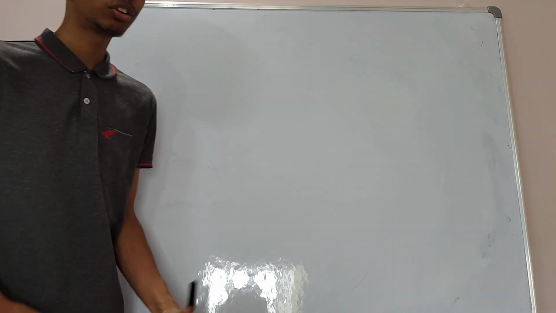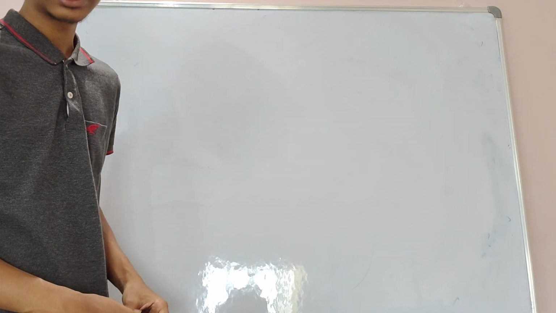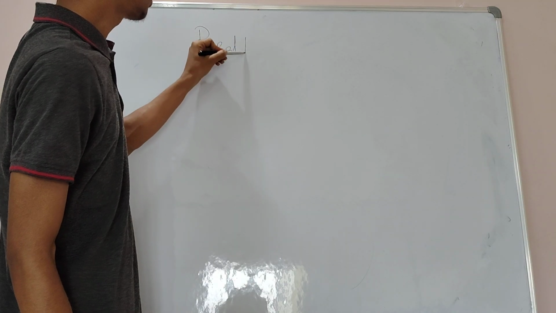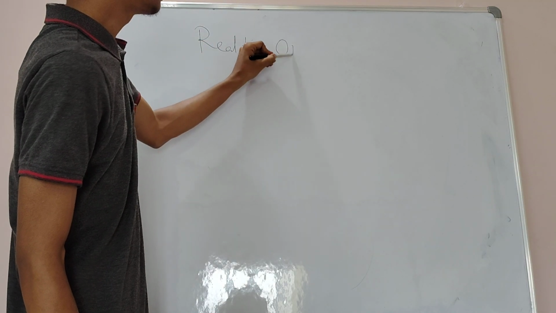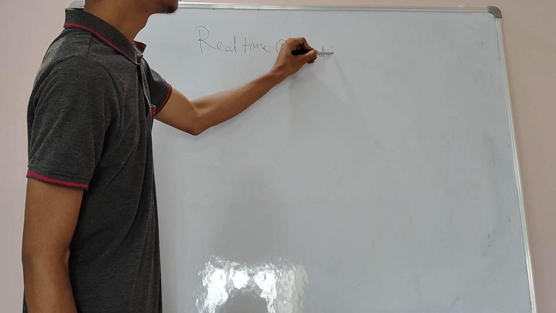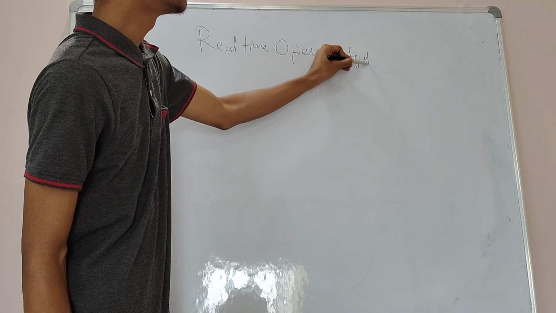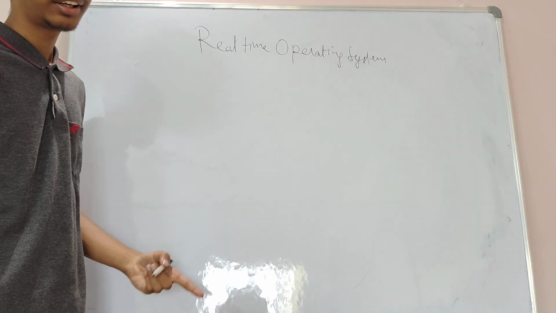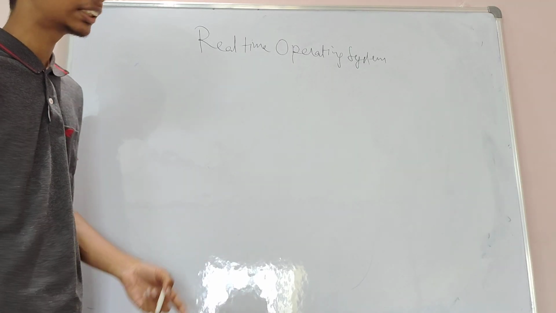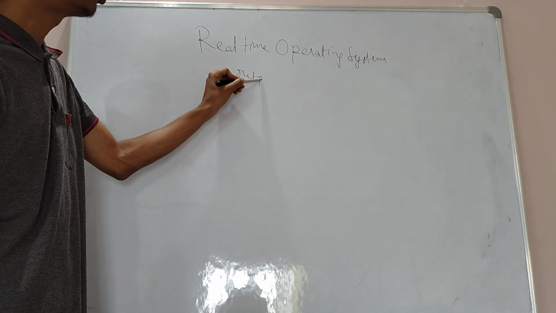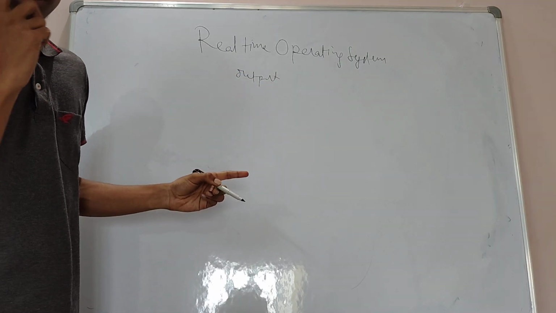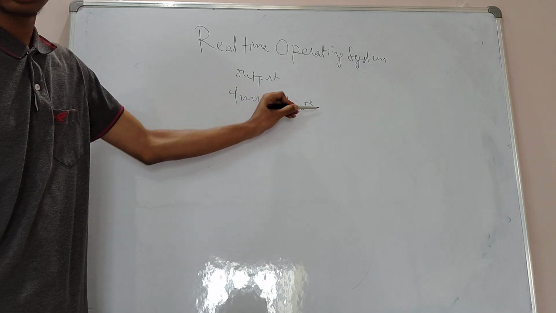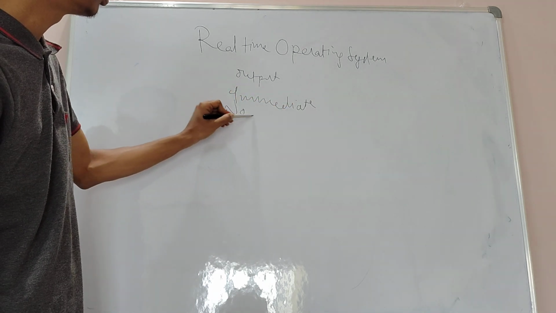In this video, we are going to discuss types of operating system. The first type is real time operating system. Suppose I gave a command and I want an output from my system. That output must be very immediate and there should be no time delay.